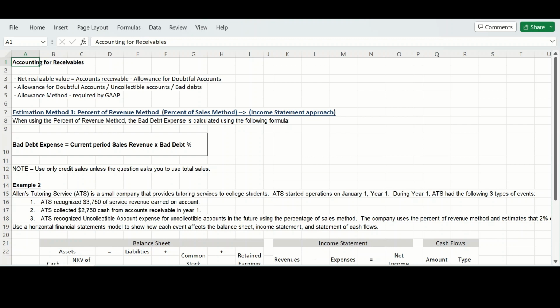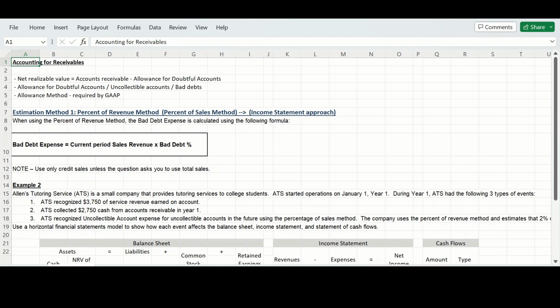So let's move into talking about accounting for receivables. Specifically, accounts receivable. We know that accounts receivable stems from companies allowing their customers to buy now and pay later. So this is what we call our credit sales to customers, and most of these accounts receivable are going to be collected within 30 days.